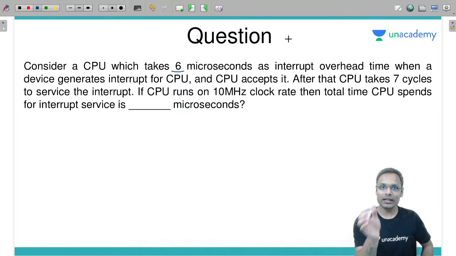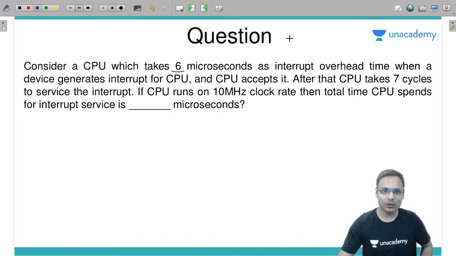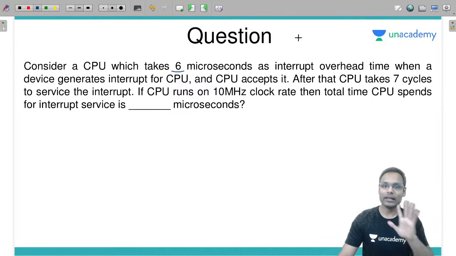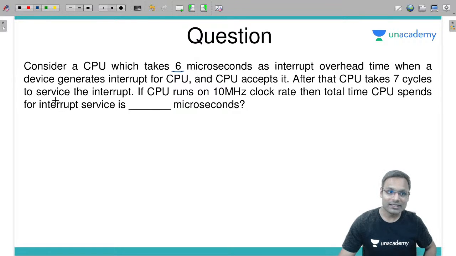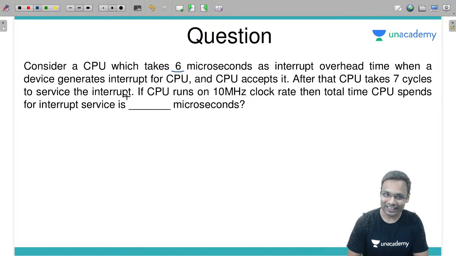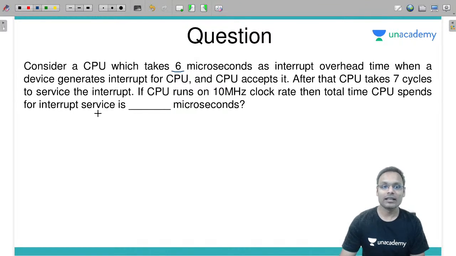So that 6 microseconds is before the starting of the service. After that, what does it say? When a device generates an interrupt for the CPU and the CPU accepts it, then when the CPU accepts the interrupt, it will take 6 microseconds. After that the CPU takes 7 cycles to service the interrupt. Okay, if the CPU runs on a 10 megahertz clock rate, then the total time the CPU spends for interrupt service is, for now 7 cycles are given. Okay, so my whole answer